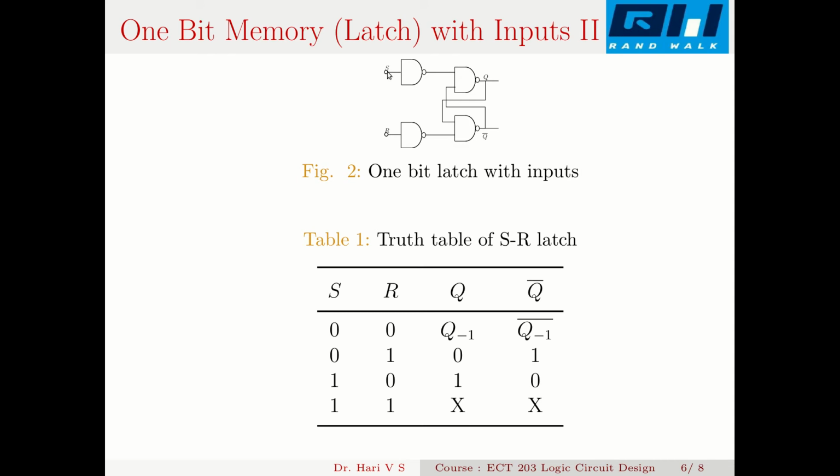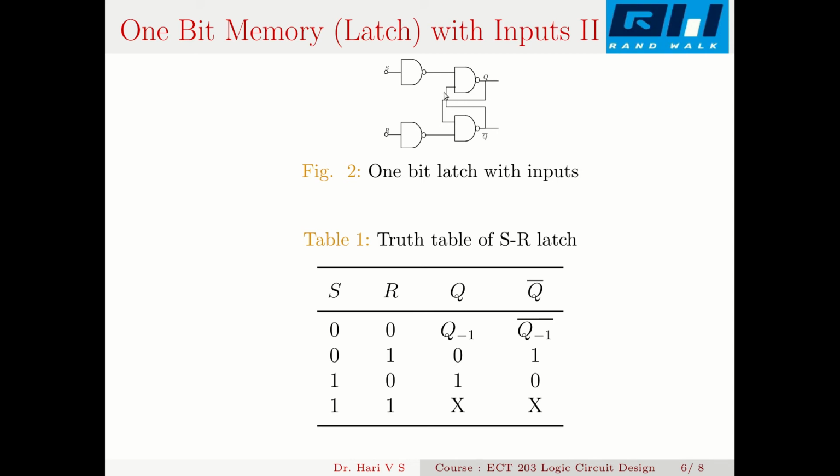Now consider the case when S equals 0 and R equals 1. The set input is a 0 and the reset input is a 1. Since S is a 0, the output of this inverter becomes high, and the output of the other inverter is low. When this 0 is applied to a NAND gate, whenever one of the inputs to a NAND is a 0, the output goes high. So irrespective of the other input, this output goes high.